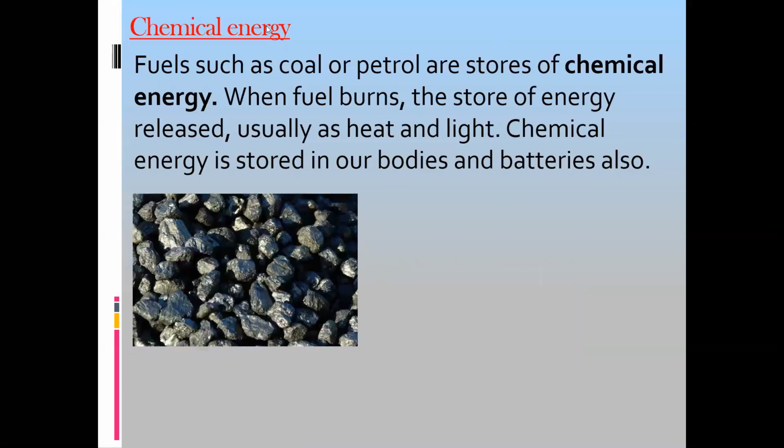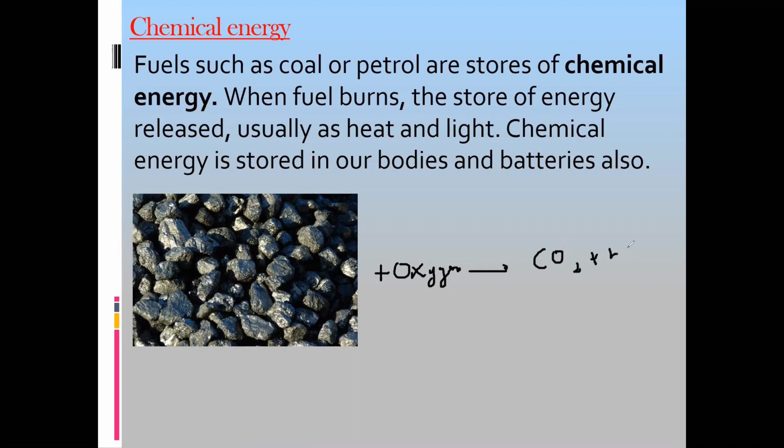Then the second form of energy. How do you take out energy from the coal? You can burn the coal. So this coal is there, you react it with oxygen, you burn it in the presence of oxygen. What it gives is carbon dioxide and heat. So heat energy is released. How is the energy released? By a chemical reaction. That is why you say the energy stored in the substance was chemical energy. So chemical energy is a stored energy and it is released by a chemical reaction in other forms.